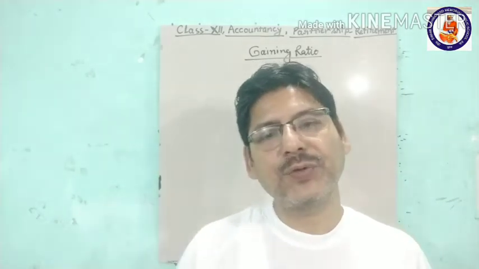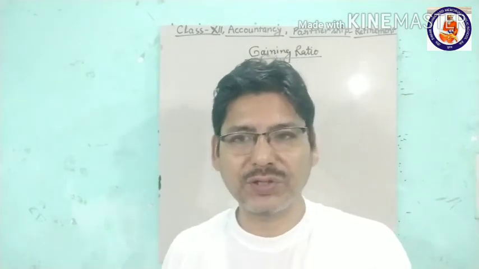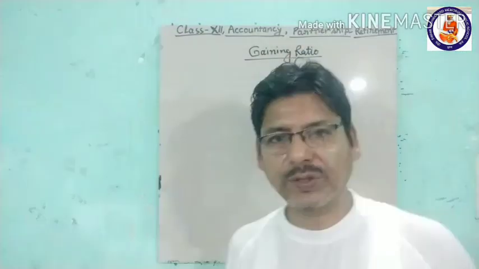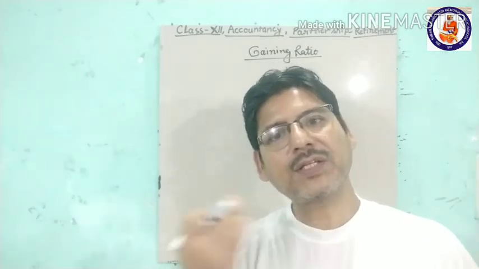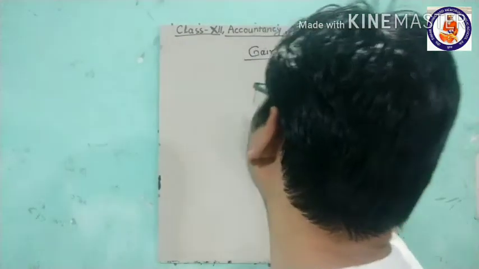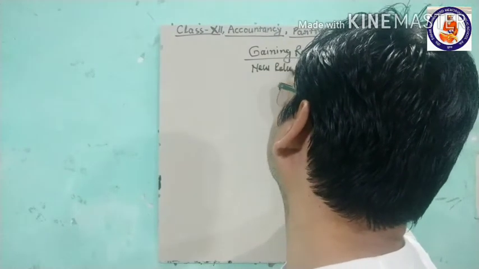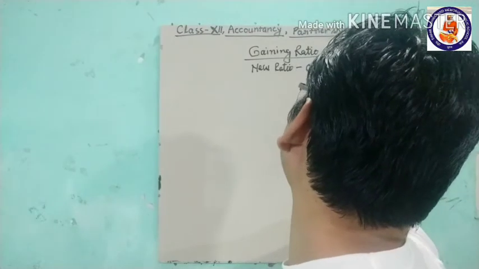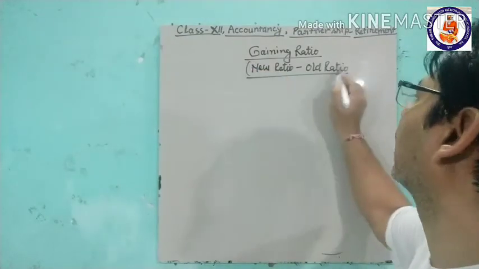There we used to find the sacrificing ratio as old ratio minus new ratio, and when we find the gaining ratio, it is new ratio, because the new ratio is more, minus old ratio. So gaining ratio is new ratio minus old ratio. This is the formula.